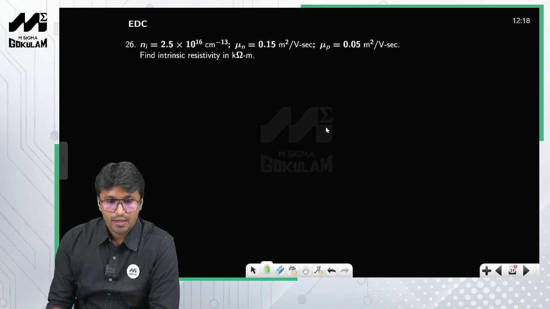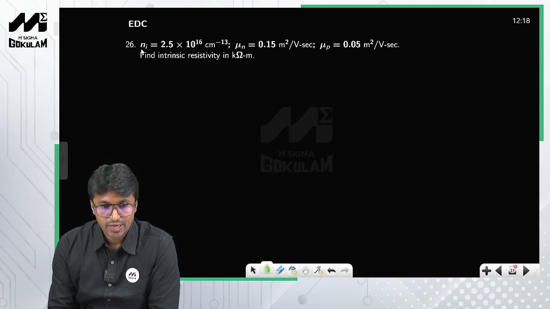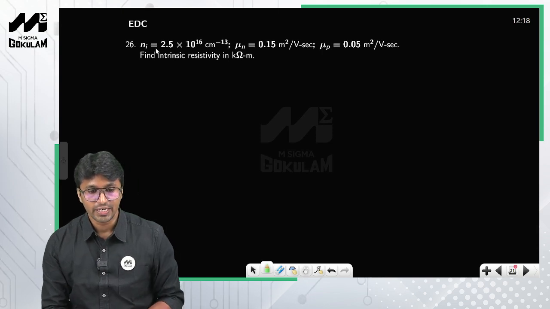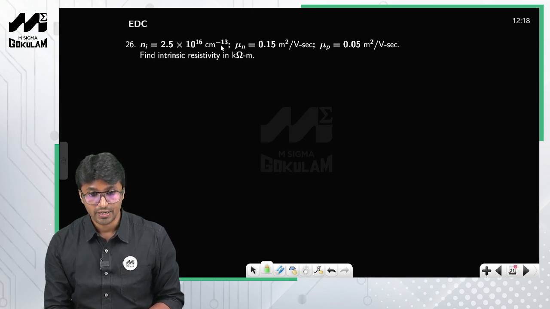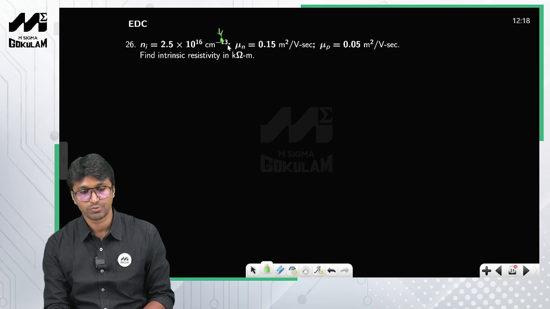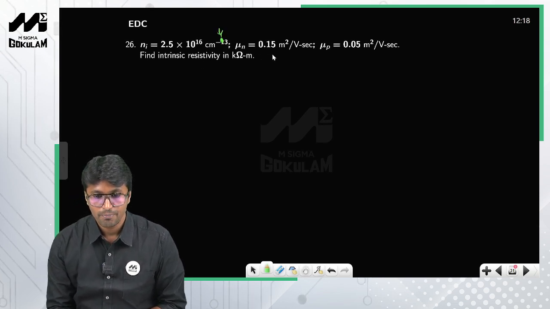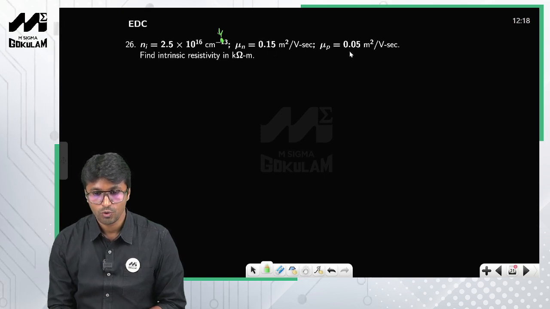Now, what is he asking you to calculate? Intrinsic carrier concentration Ni is given to you as 2.5 into 10 raised to 16 per centimeter cube. There is a printing mistake, so there is no 1 here; it is centimeter raised to minus 3. Mu n is also given to you and mu p is also given to you.